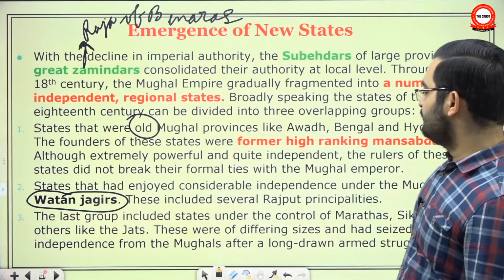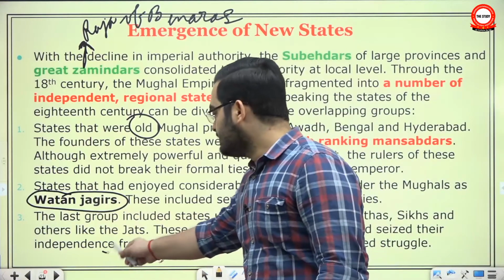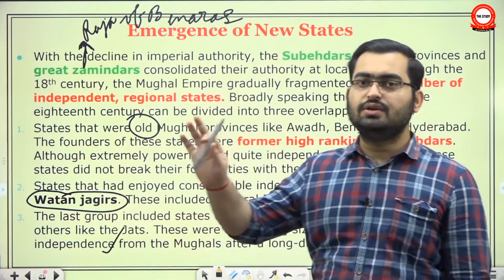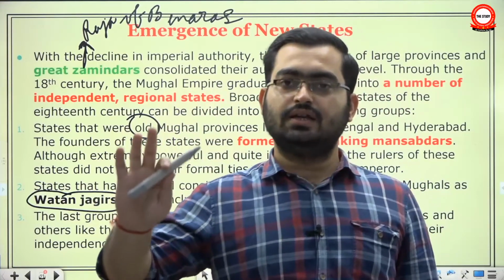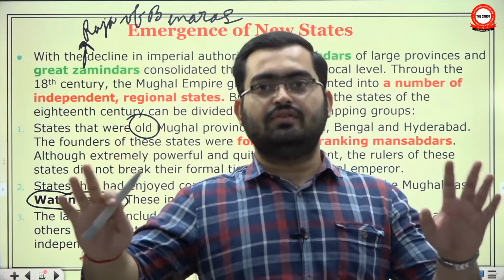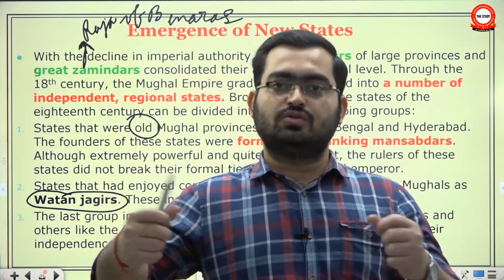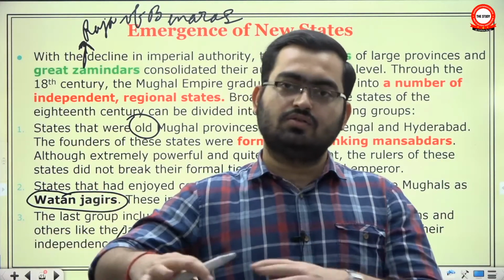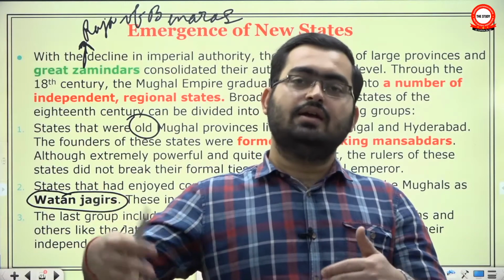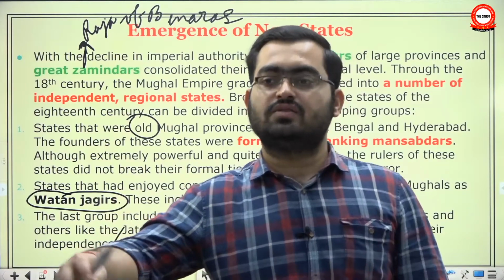They practically fought for their independence. And they had no need to continue with the trappings of Mughal sovereignty. They were independent. They loudly proclaimed so. They were never in alliance with Mughals. So there was no problem of, okay, earlier we were Watan Jagirs, but now we are not. They were totally independent, and they had practically fought their independence from Mughal Empire.